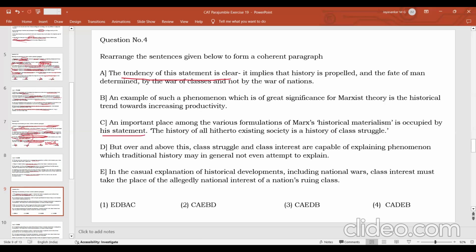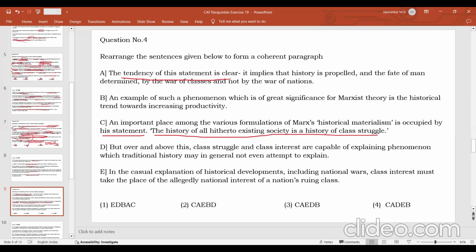Karl Marx is making a statement, an important place among the various formulations of Marx's historical materialism. So there are various theories regarding Marx's historical materialism, out of which one important theory is based on his statement. What is his statement? The history of all hitherto existing societies is the history of class struggle. The history of all hitherto means the history of all the societies that existed till date is a history of class struggle. The statement made by Karl Marx, and the tendency of this statement is clear.